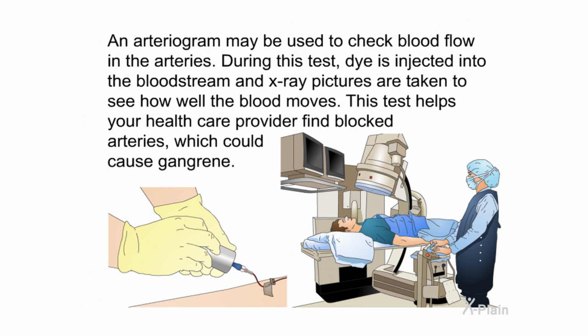An arteriogram may be used to check blood flow in the arteries. During this test, dye is injected into the bloodstream and X-ray pictures are taken to see how well the blood moves. This test helps your healthcare provider find blocked arteries, which could cause gangrene.